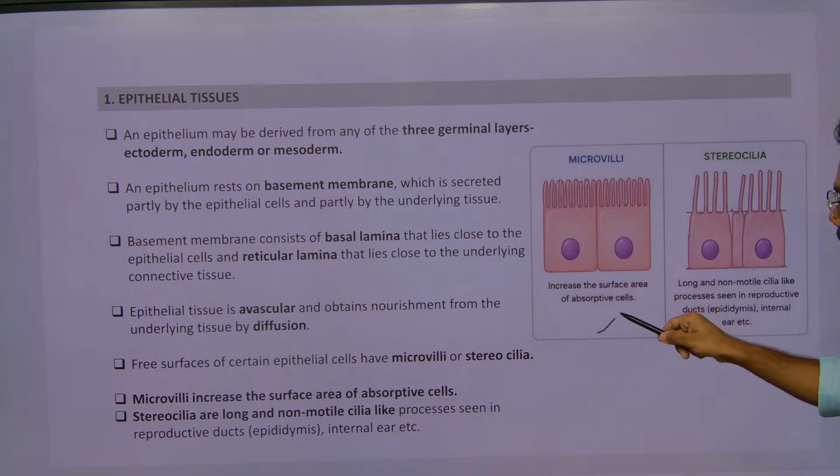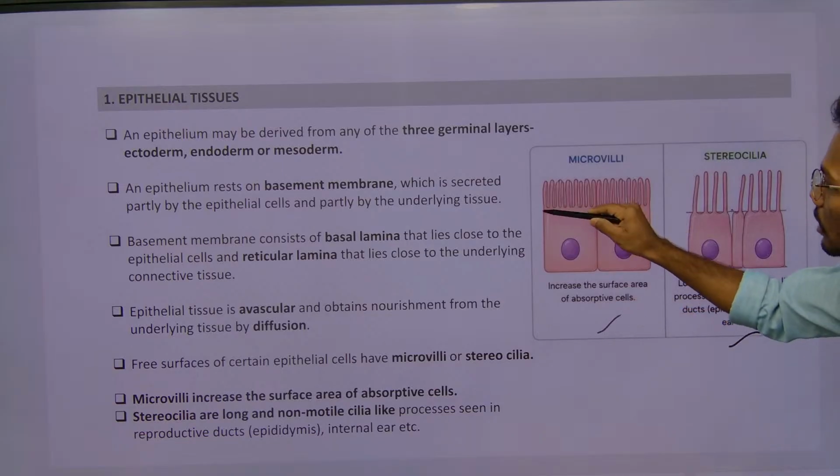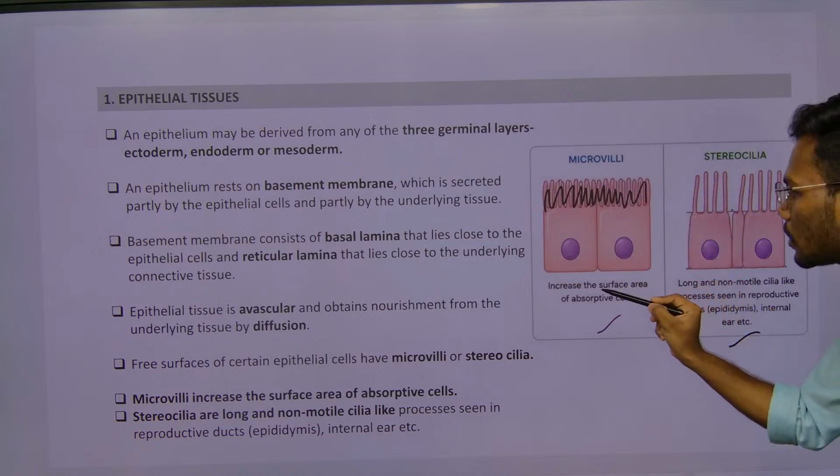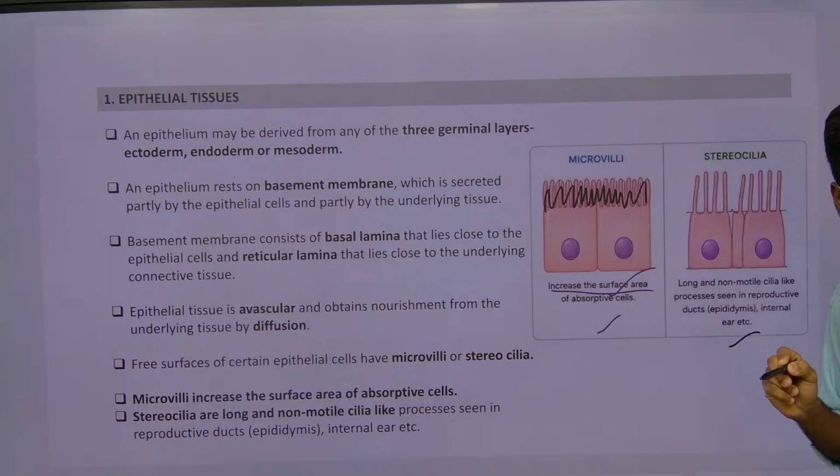If you see microvilli and stereocilia, the microvilli are small projections which are responsible for the increase of the surface area.